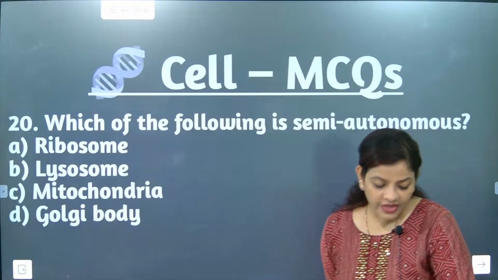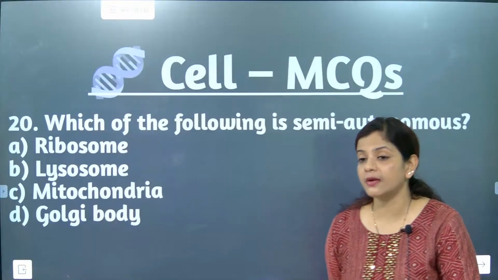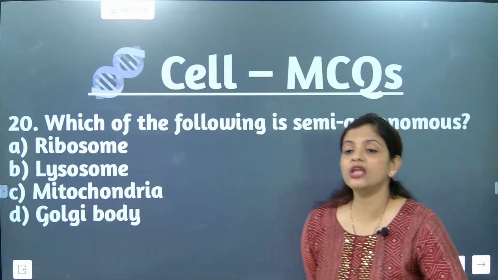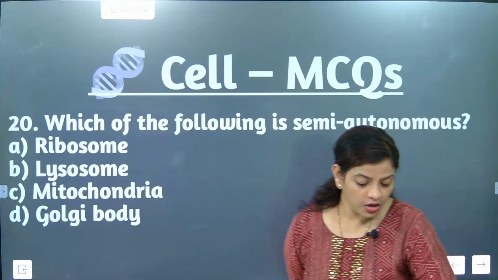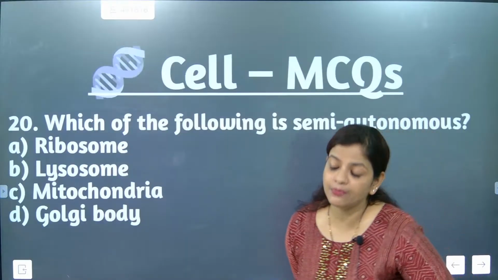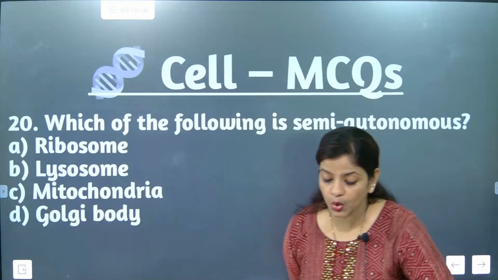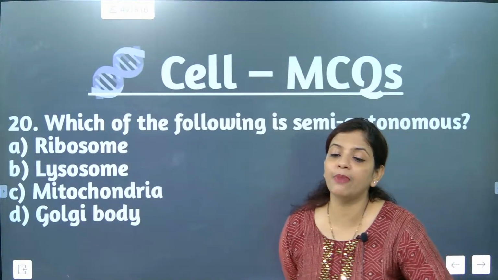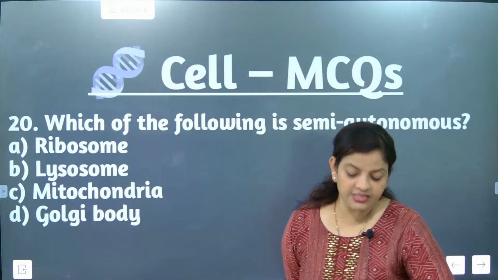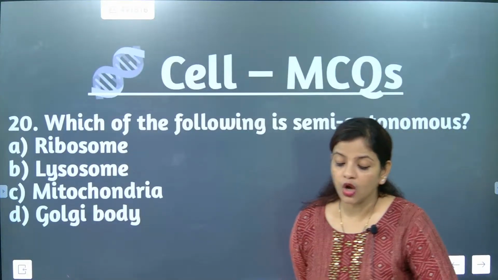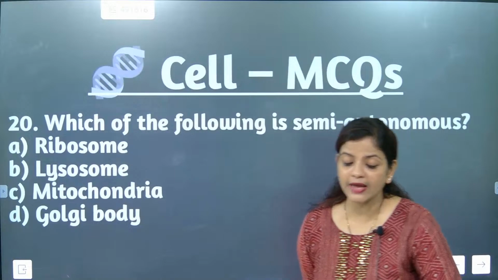Next, they can store toxic metabolic wastes. Understood? Metabolic byproducts also. So write down, they store toxic metabolic byproducts or end products of plant cells.